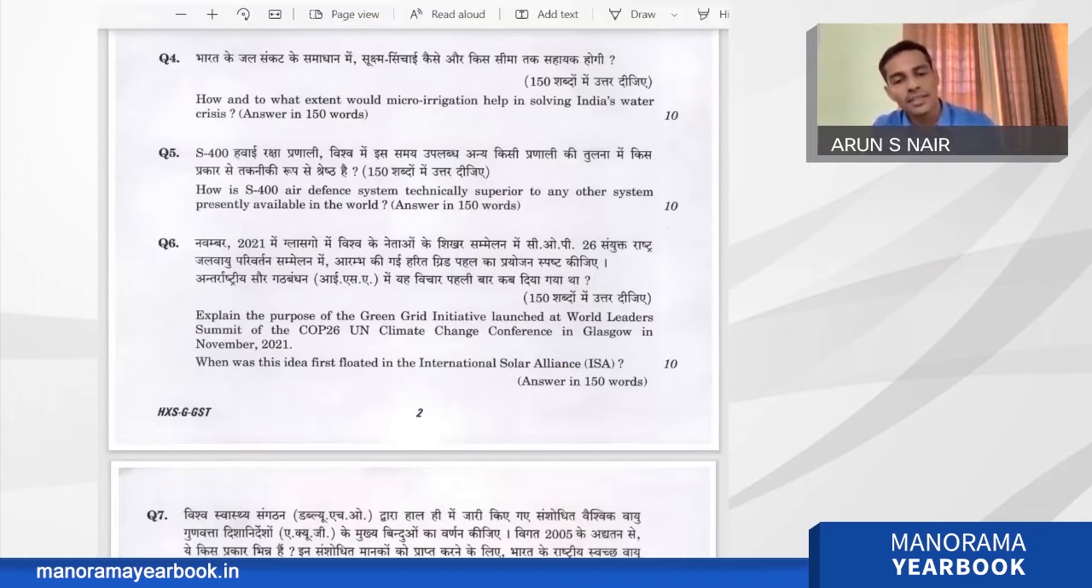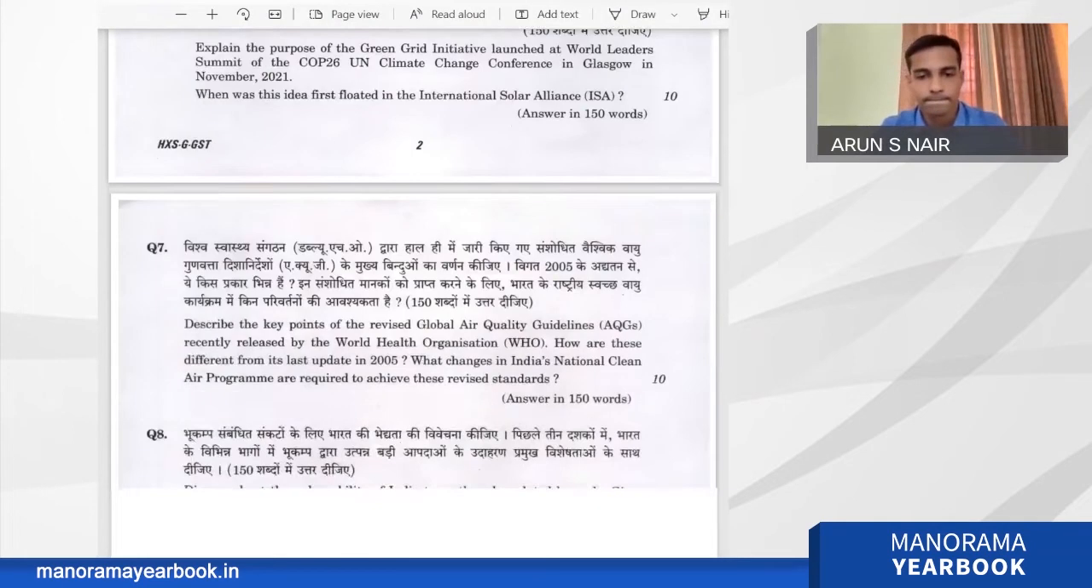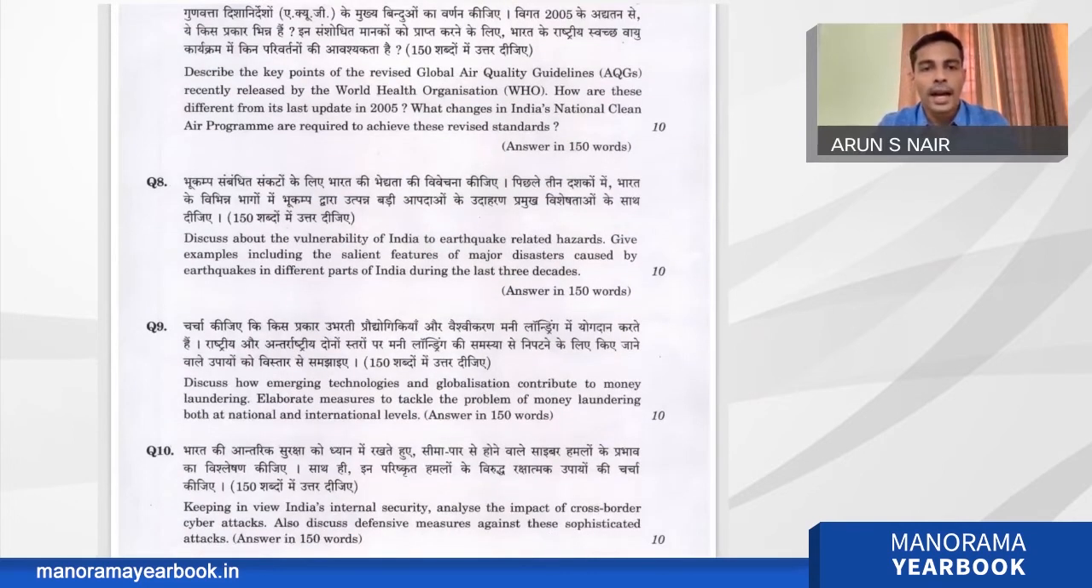Now we can go to the 7th question. Describe the key points of the revised global air quality guidelines recently released by the World Health Organization, WHO. How are these different from its last update in 2005? What changes in India's National Clean Air Program are required to achieve these revised standards? So this is a very long question for 10 marks, a 3-part question. So you need to address it one by one.